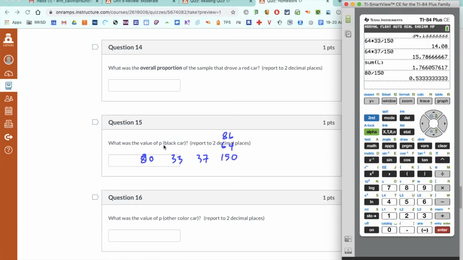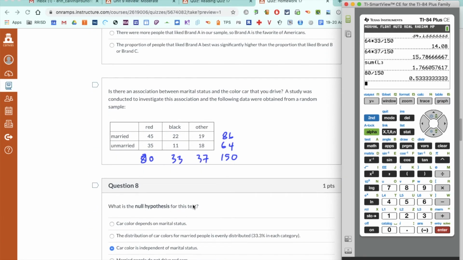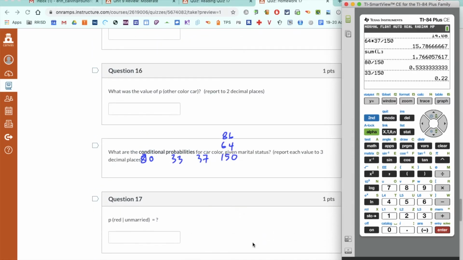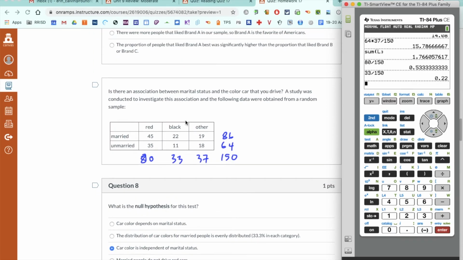This one says the value of P(black car). So P(black car) just means the overall probability of someone driving a black car. If there's no line, that means given, you'll see what I mean on the next couple, then that just means overall. So overall we have 33 out of the 150. So 0.22 would be that one. And then this one said probability or P(other color car). So again, there's no given line. We're just saying overall. So 37 overall out of 150.